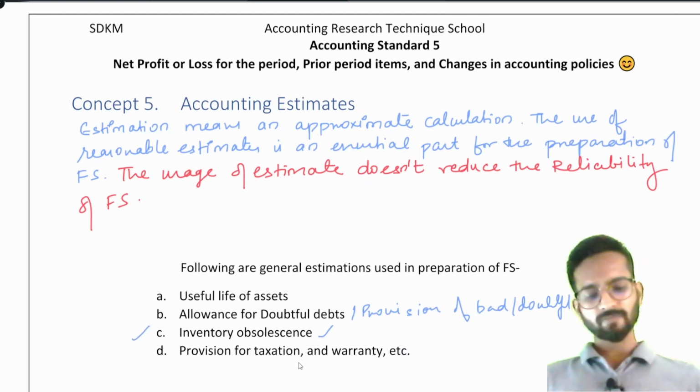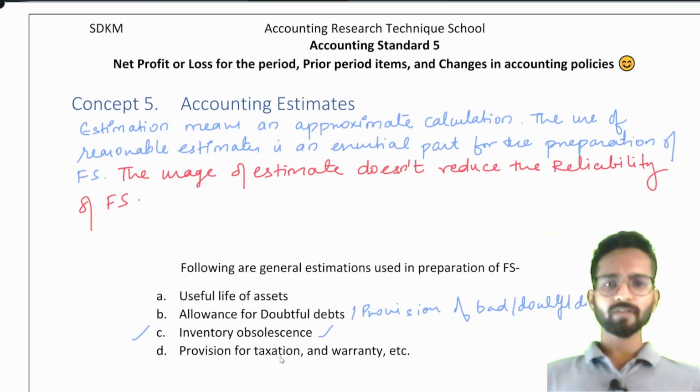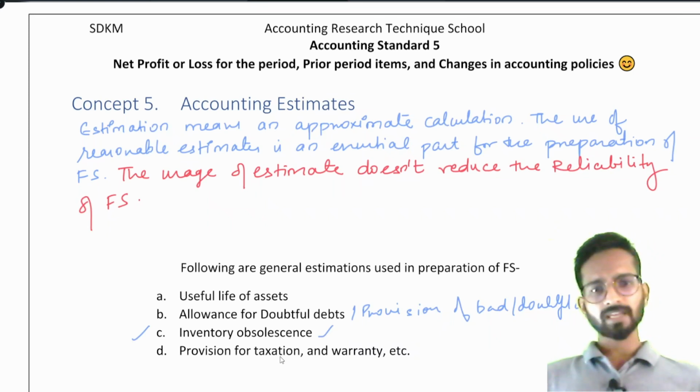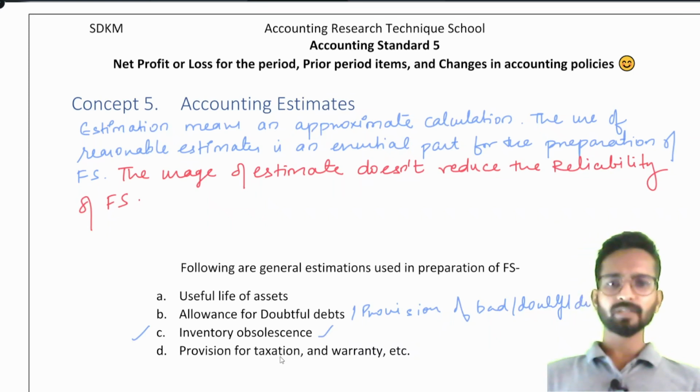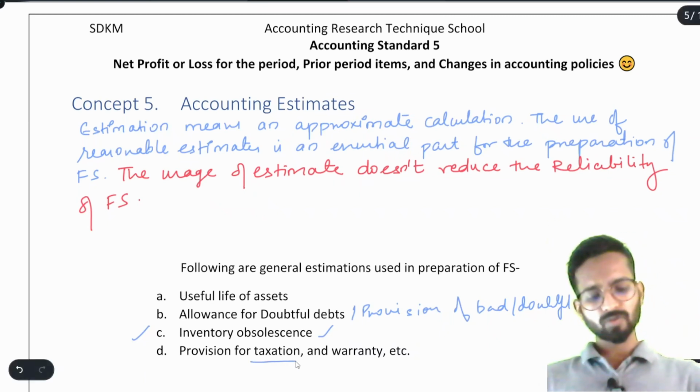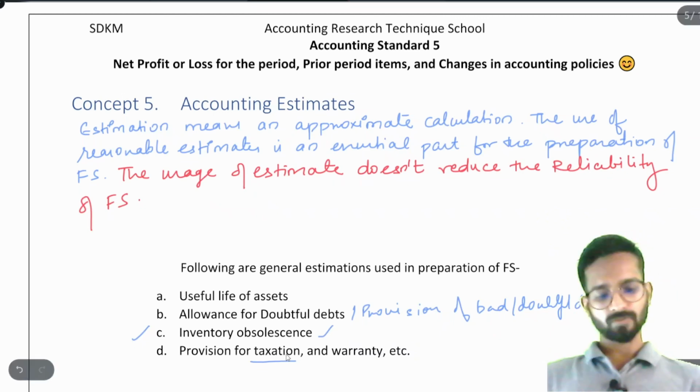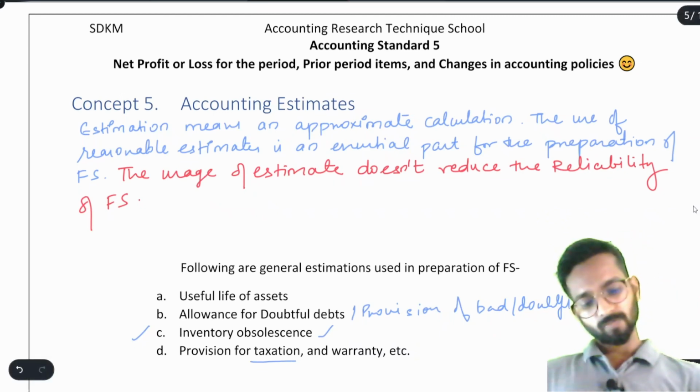Okay. Provision for tax means how much amount I am providing for tax. Means I can guess, okay, this year I might have to pay 30,000, 40,000 or 70,000. Provision for tax you will be able to understand more when you will be reading tax. Okay. Now, provision for taxation and warranty.